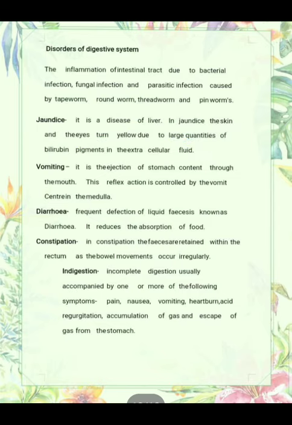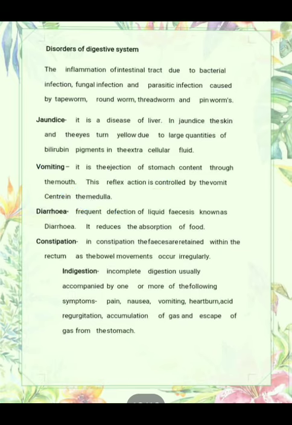After that, vomiting, which you are aware of. It is the ejection of stomach contents through the mouth, meaning back ejection. This reflex action is controlled by the vomit center in the medulla. The medulla oblongata is the part of the brain which controls activities like vomiting.